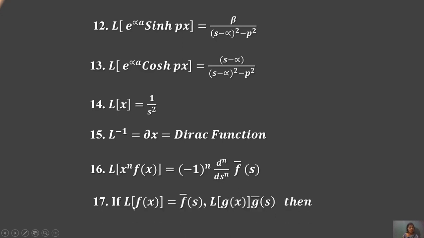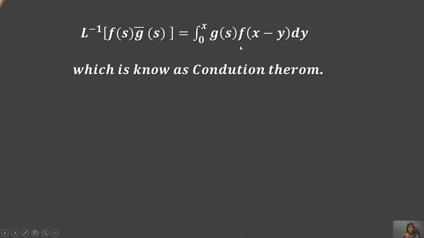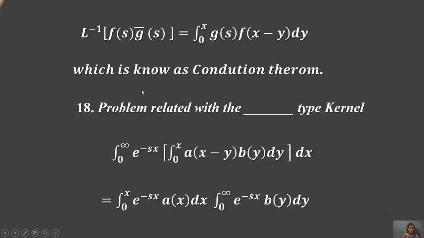And if Laplace of f of x equals f dash s, it generates the form of this equation. For the inverse form, f of s g dash s equals the integration from 0 to x of g of s times f of x minus y dy, which is known as the convolution theorem. This theorem is generally used with the kernel, that is the integration from 0 to infinity of e to the power minus sx, and this formula integration from 0 to x of f of x minus y g of y dy dx.